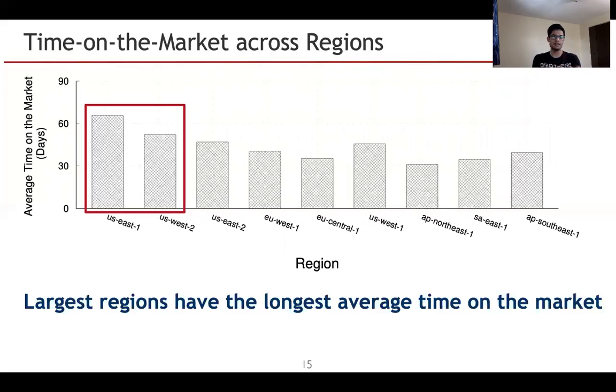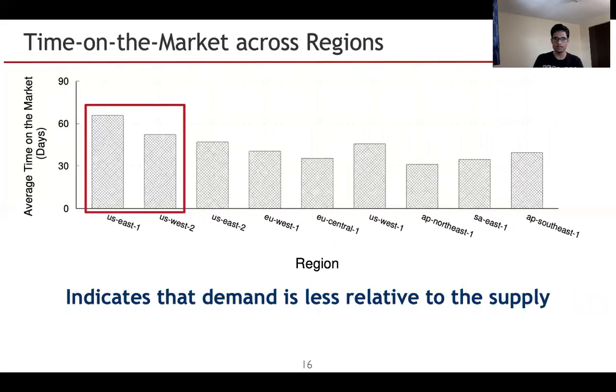As you can see here, US East 1 and US West 2 are the largest regions in terms of market volume, and they have one of the highest average time on the market as well, compared to one of the smallest regions like SA East 1 and AP Southeast 1. This does indicate one thing, that demand is less relative to supply in these larger markets.